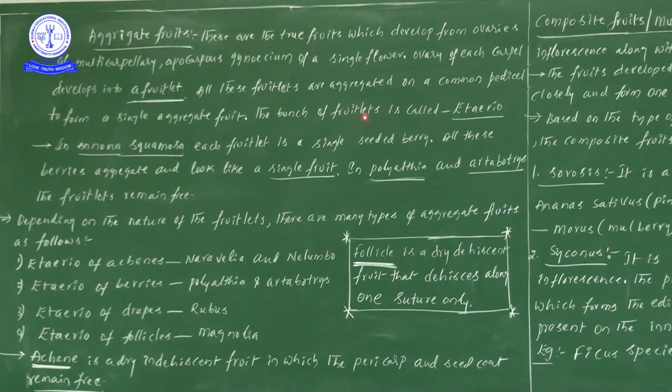If there is a group of fruitlets that comes together, a bunch of fruitlets, for example, here you see Polyalthia, or Artabotrys, or here Nelumbo, or Rubus, Magnolia, or Naravelia. Likewise there are different types of examples. Just type any one of the examples in Google and observe the diagram. Thereby you will definitely get the information about the bunch of fruitlets.